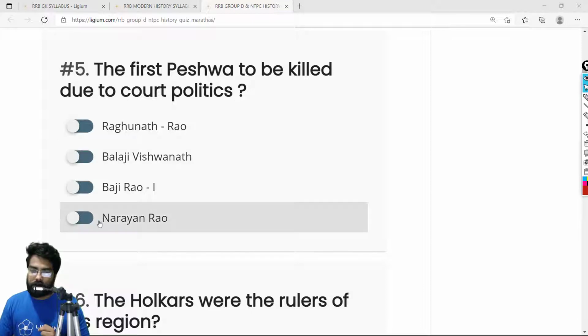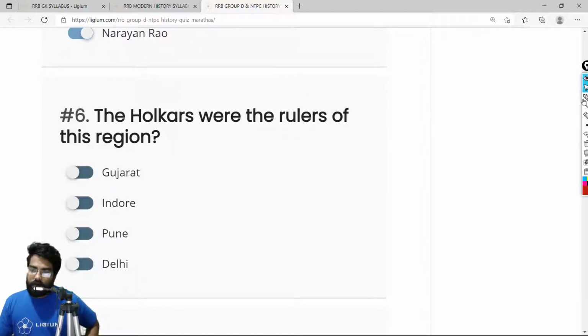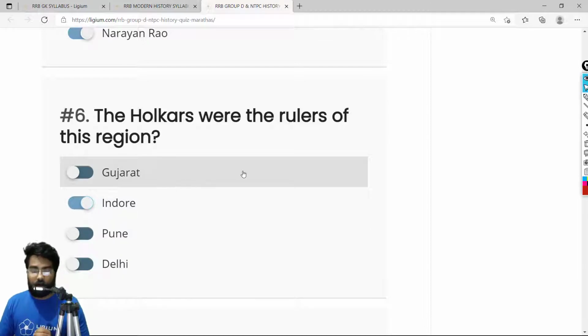Okay, so the Holkars were the rulers of this region. Now, if you are studying for MPPSC, this question is really important because the Holkars were the rulers of the region called Indore. They were instrumental in developing this region. They made many temples, many buildings, many things. That is why they were regarded as the people who really developed Indore. So the sixth correct answer is Indore.